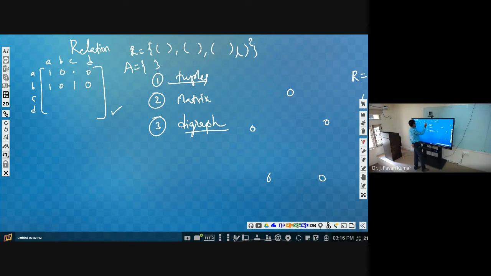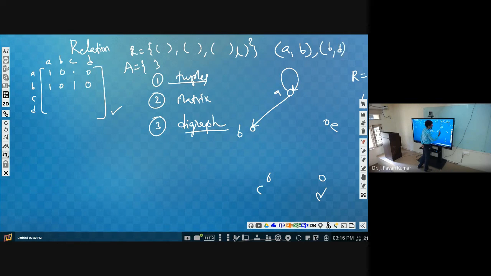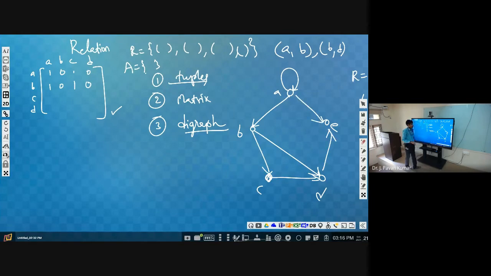Next, if A comma A is present, then we will have a directed edge like this from A. Suppose A comma B is present in the relation, then let us say A and B, then we will have a directed edge like this. And B comma D, let us say this is C, D, E. Suppose B comma D is part of the relation, then we will be having a directed edge from B to D. Like this we can represent in the form of a directed graph. Is this clear? This is the third type of relation representation.